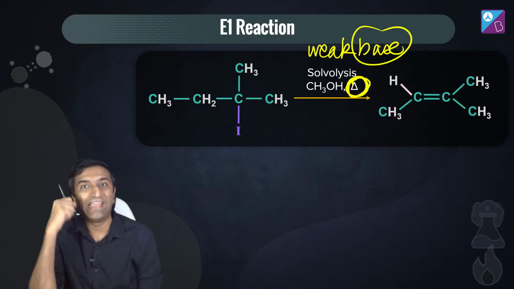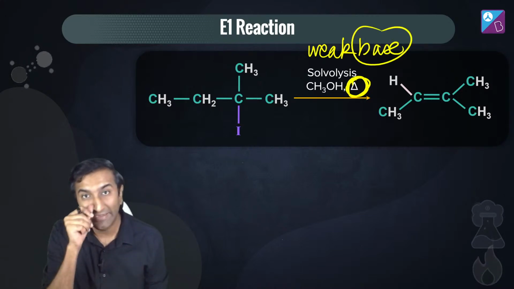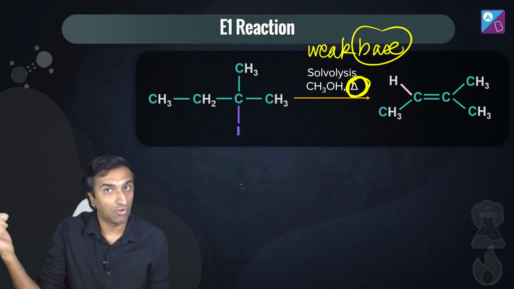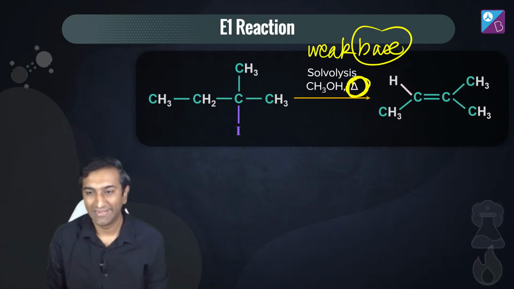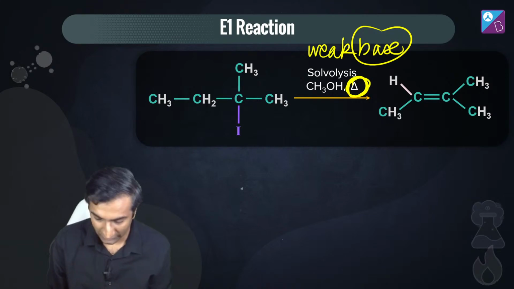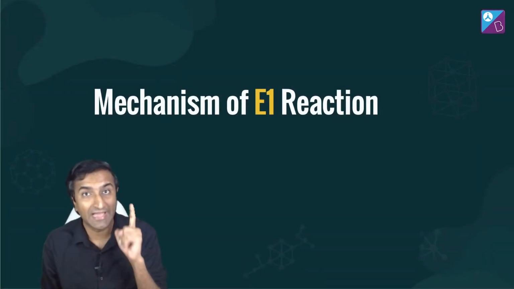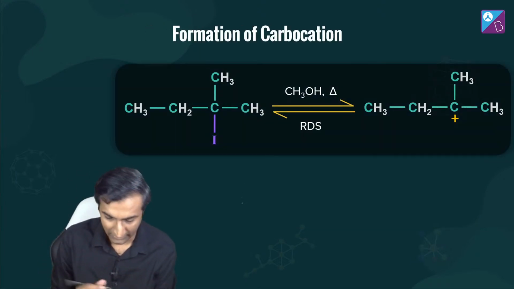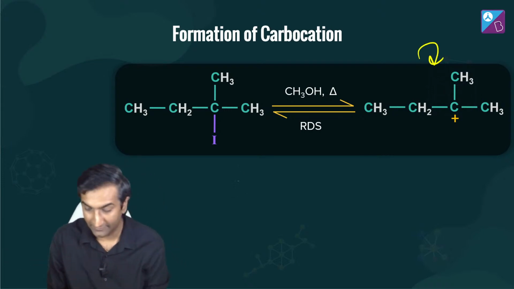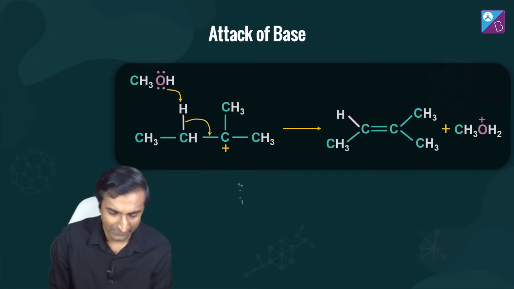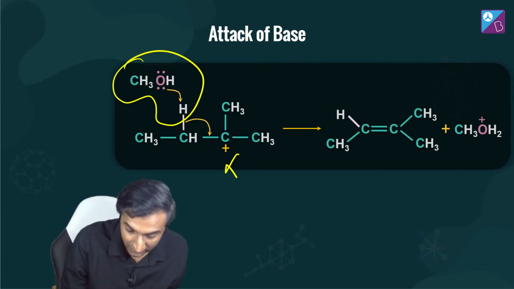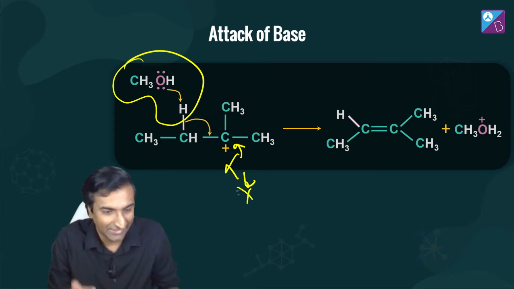Because we have heat, elimination happens. I gave you a hint in the last session as well that if you're giving heat, at high temperatures, elimination is preferred, whether it's E1 or E2. Last time we only did E2. Now we're going over E1. Okay, this is the whole deal. Now what's the mechanism? First the carbocation forms, and then the base attacks. What is the carbocation formation happening? This is it, right? Just this. It's as simple as that. Attack of base is the next step, and this is a weak base that just comes around, chills, and abstracts the proton from the beta position. Alpha is where the X goes away from, and the beta position is where the base slowly comes and takes away the hydrogen.